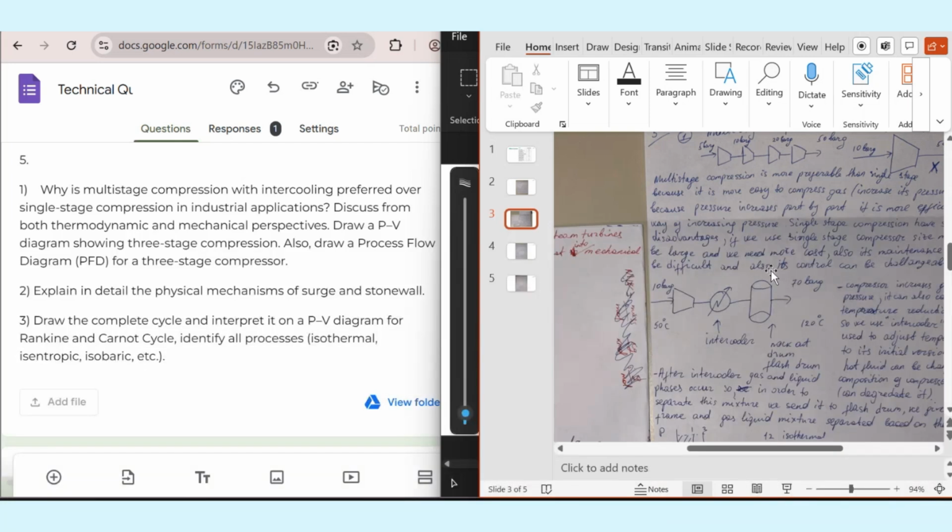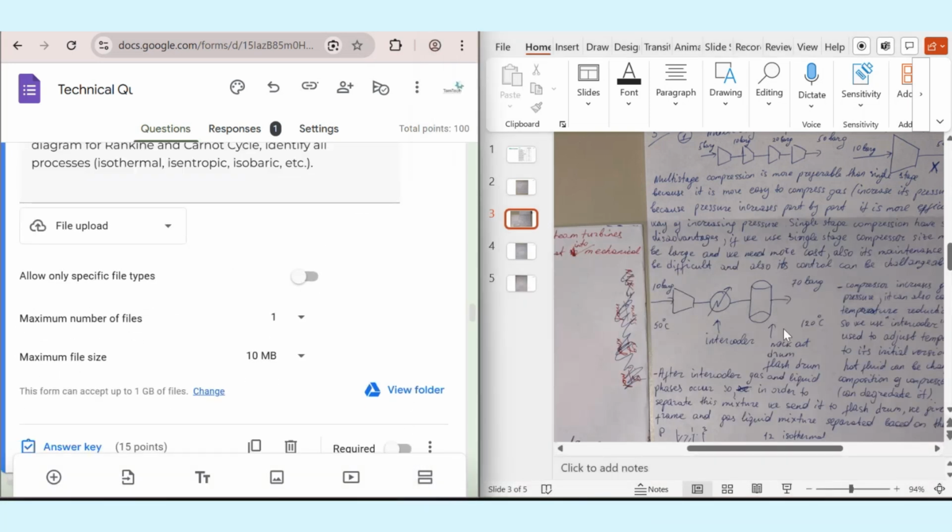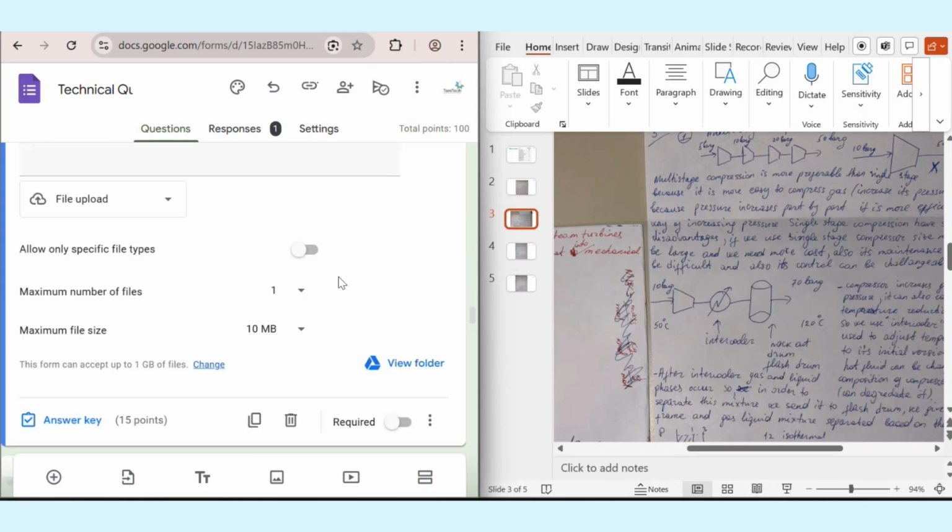After that, from the top part, we again put a compressor, again the same process. We put an intercooler, again a knockout drum, and this will represent only one stage. If you put it again in sequence like this, here it will be the second stage compression, then the third stage compression. Here I ask for 3-stage compression, and that's why you need to draw it like the third time, the same process.